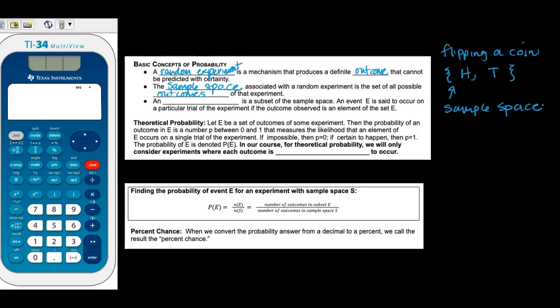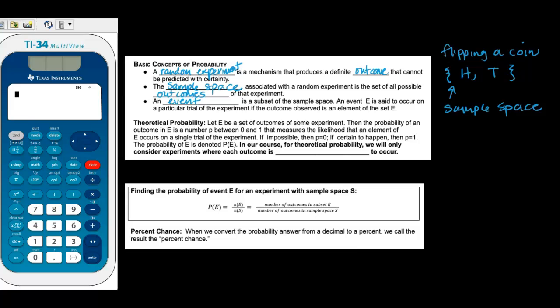An event is just a subset of a sample space. So for example, heads, that's an event, or flipping tails, that's an event. And one of those events is going to occur on a particular trial of the experiment. That comes in handy when you're asking probability questions. So for example, what's the probability of flipping a head, or what's the probability of flipping a tail?